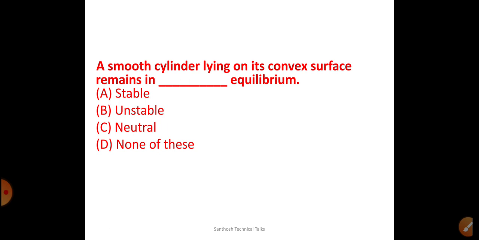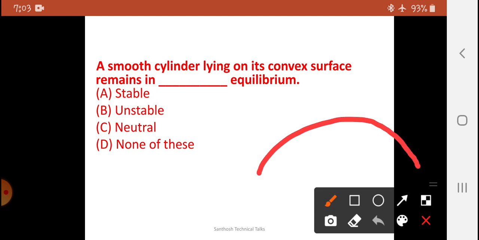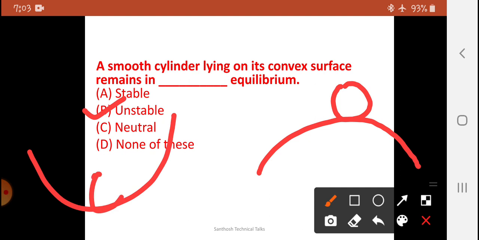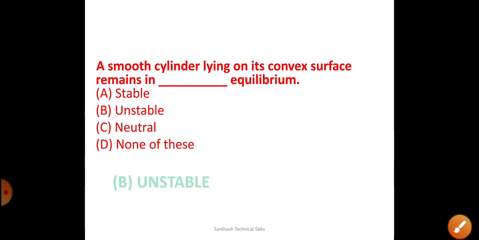Very superb question. A smooth cylinder lying on a convex surface remains in what? Let me explain. This is the convex surface. A smooth cylinder is placed at the top. What will happen? It should be in an unstable position. If it were concave, it would be stable. So this is in an unstable position. So this you have to know.